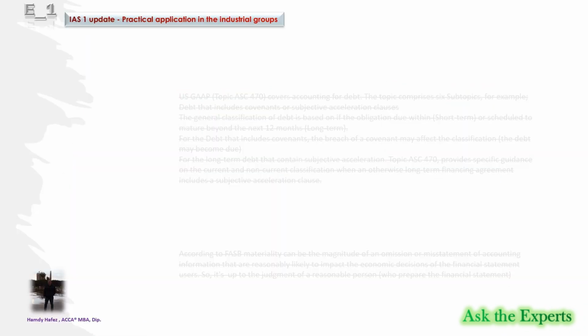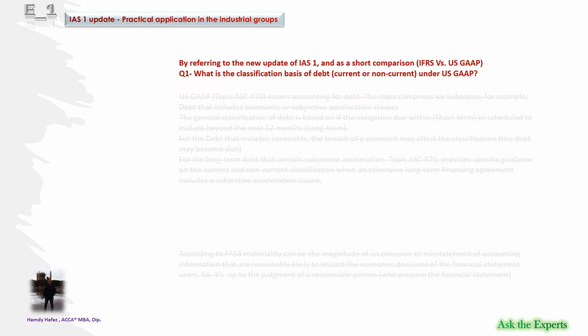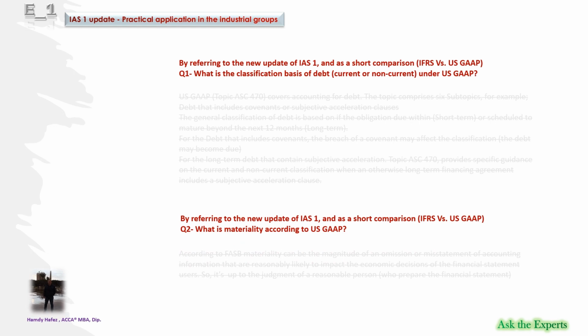Before ending this episode, what's your opinion about the questions below? By referring to the new update of IAS 1, and as a short comparison, IFRS versus US GAAP. What is the classification basis of debt, current or non-current, under US GAAP?